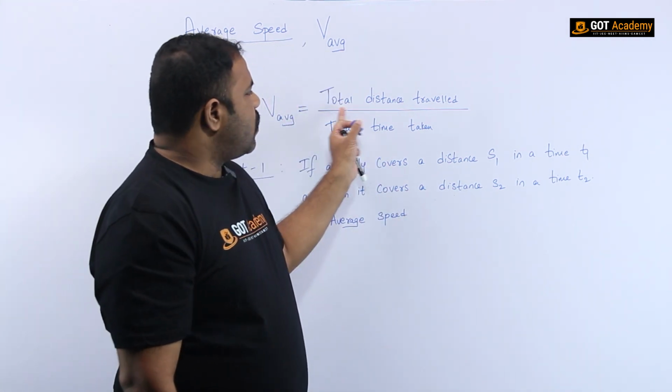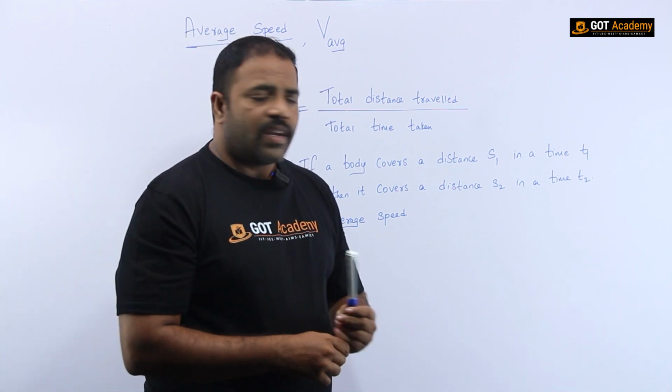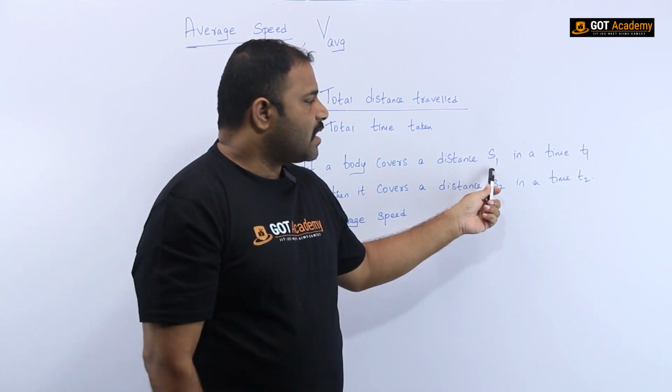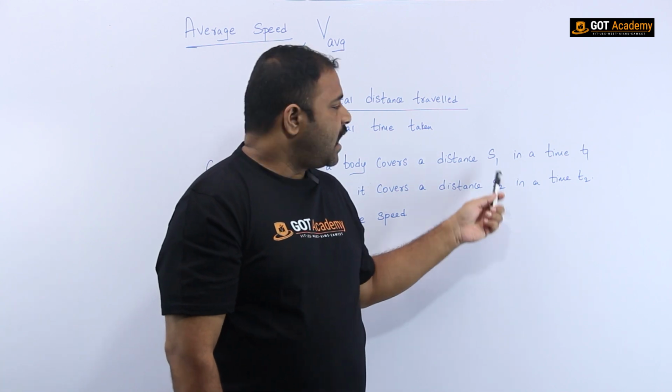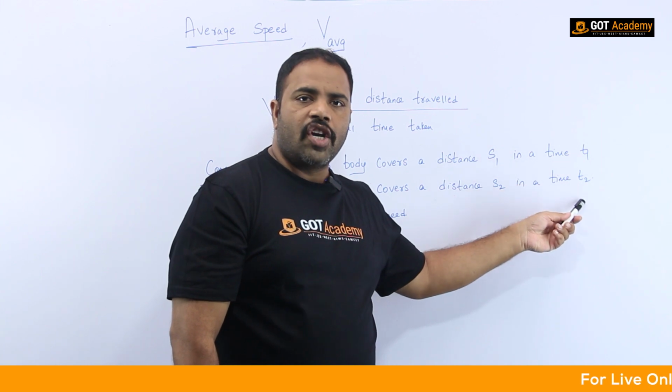It was given as total distance travelled by total time taken. Here the total distance is S1 and S2, and the time taken in both cases is T1 and T2.